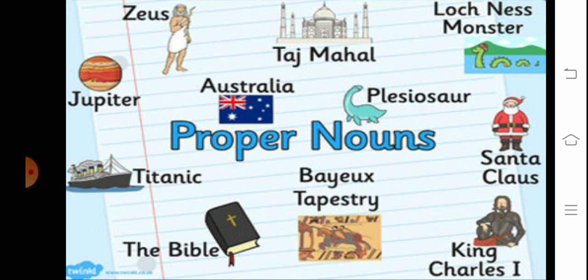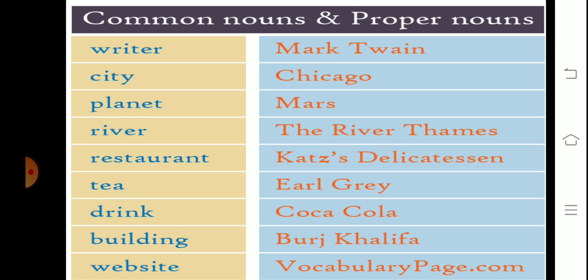Here also, these are the proper nouns with pictures. You can see: Jupiter, Australia, Taj Mahal, Santa Claus, King Charles I, the Bible, Titanic. These all are proper nouns. Now the difference between common nouns and proper nouns. If you see the table, it will make both things clear.